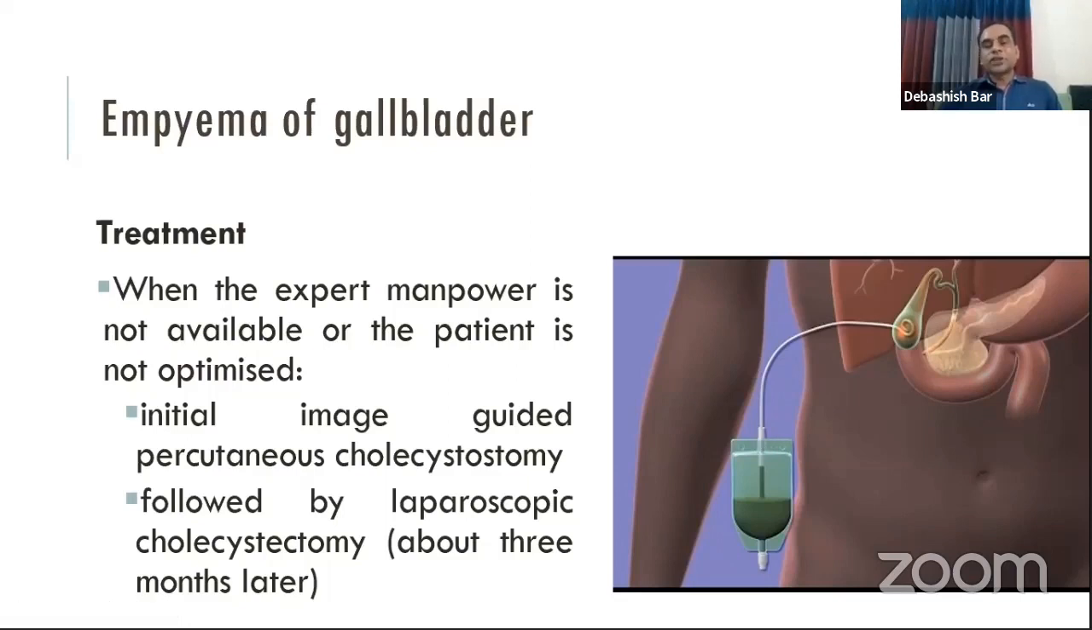As a result, the inflammation of the gallbladder will subside, and the patient will be prepared in the meantime for interval cholecystectomy, that is about 3 months after the acute inflammation, and it will help the patient to heal without any complication during the operation.